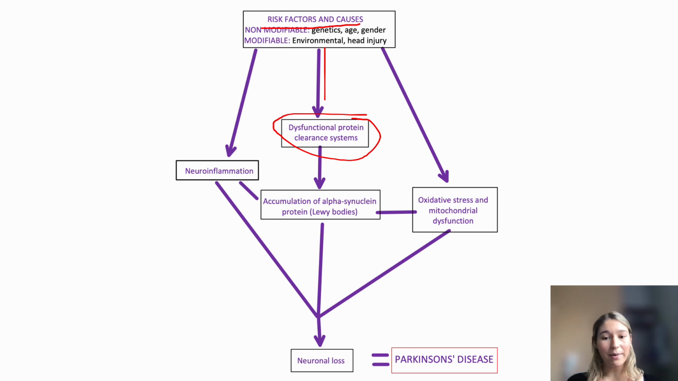ASIN is normally cleared by these primary systems. However, in the pathogenesis of PD, there is damage to these mechanisms, which causes the accumulation of the defective proteins of ASIN.